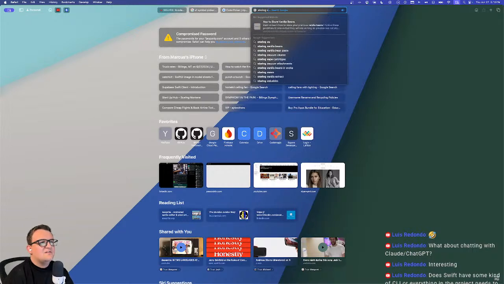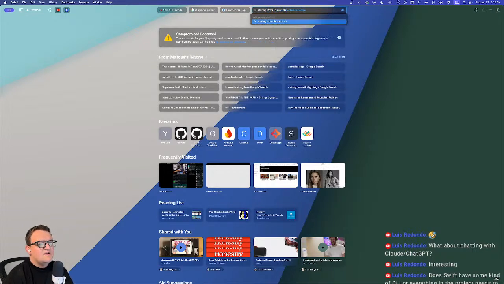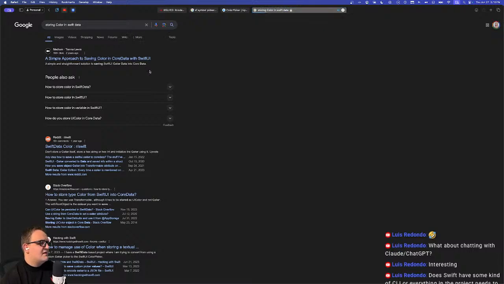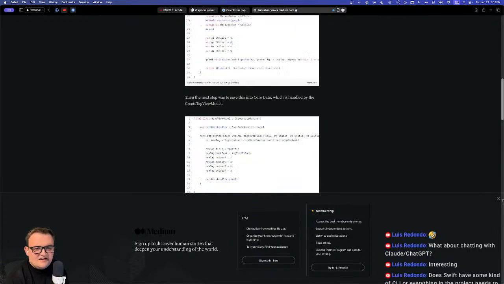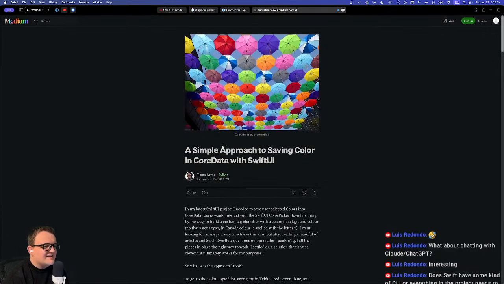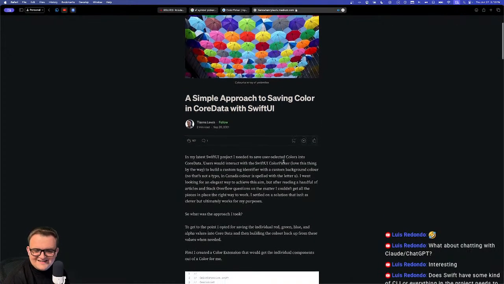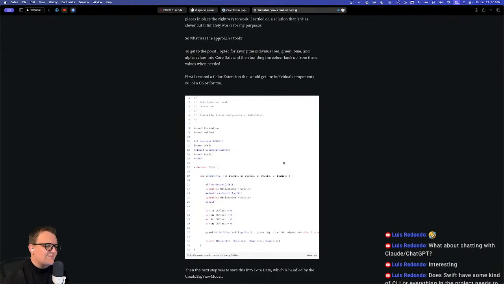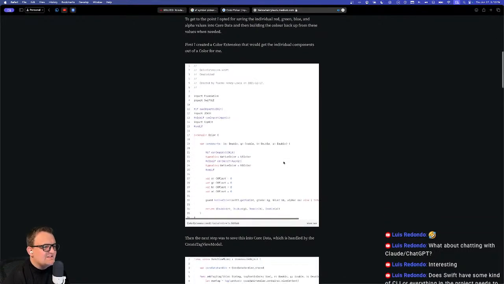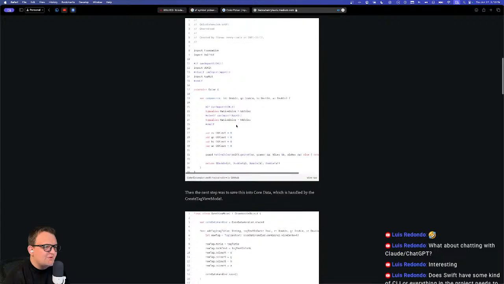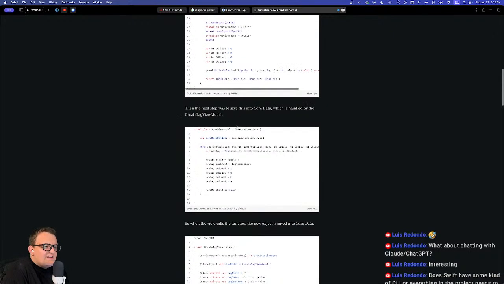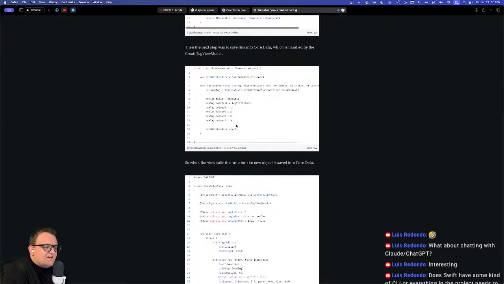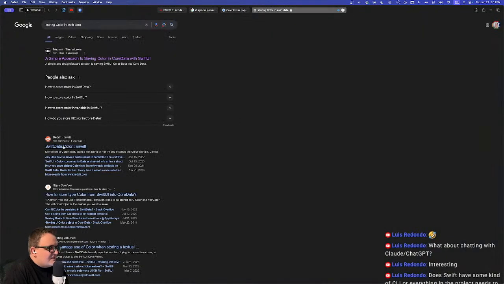Storing value color in Swift data. Can you not do that? Oh, apparently, anytime there's a guide that has a simple approach, it makes me nervous. If it needs a simple approach, does that mean there's going to be a lot of different approaches? Oh boy, got conditional imports. We got colors, extension on color, and the thing is that's core data. I really need Swift data.